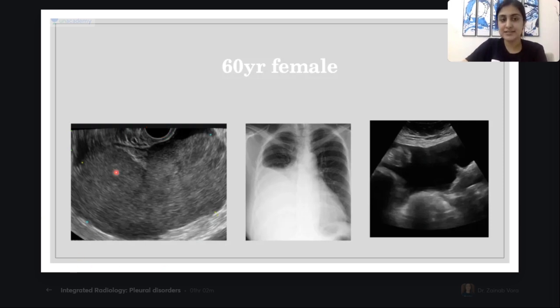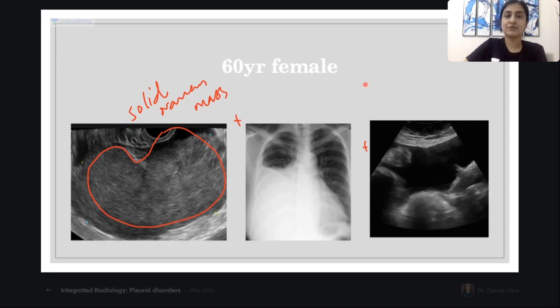So this is the TVS, and what I am seeing in the pelvis, what is this? Can I say there is a large solid ovarian mass? Is there a large solid ovarian mass, guys? So there is this, and now there are these two things. Now you tell me what is the diagnosis. This is the pelvis again. Yes, so we are talking about Meigs syndrome, where I have a solid ovarian mass. What is the X-ray showing me, guys?